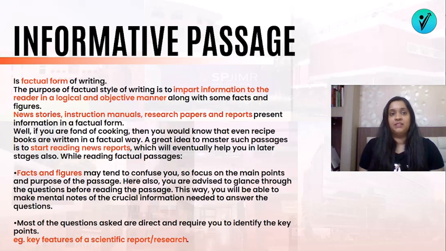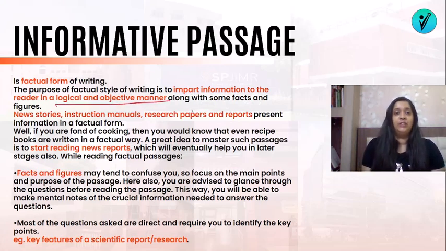Now, the next kind of passage is informative passage. So, informative passage में factual form of writing होता है. So, I told you it's either opinion based or factual based. So, information is when it's based on facts. So, it is more logical and objective.